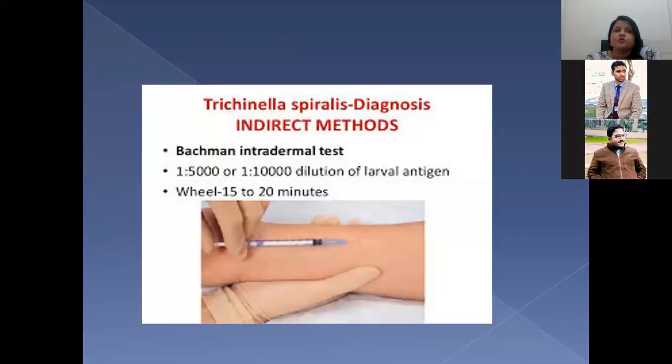The direct method is through history and through PCR, like you directly discover the worm inside the body. So that is done through PCR, as well as from the ultrasound and X-rays of that particular area.